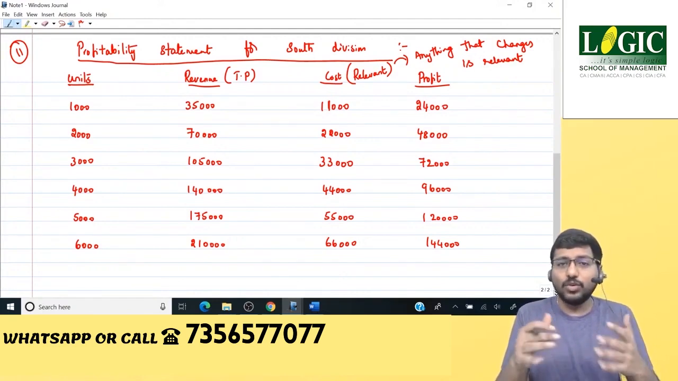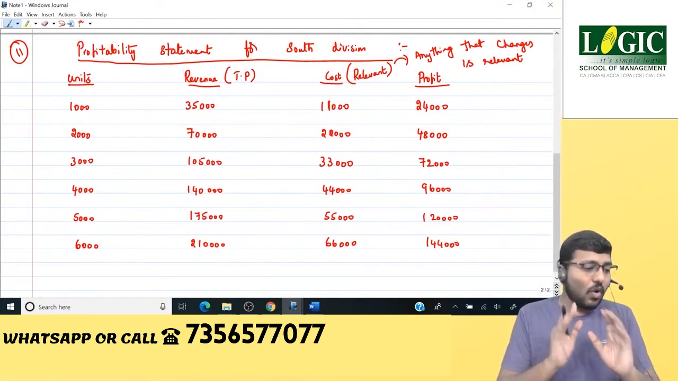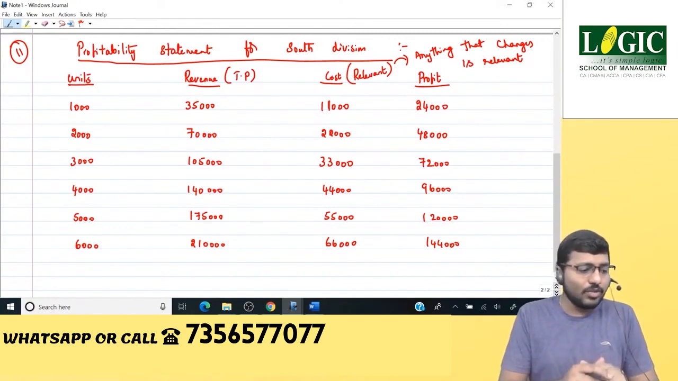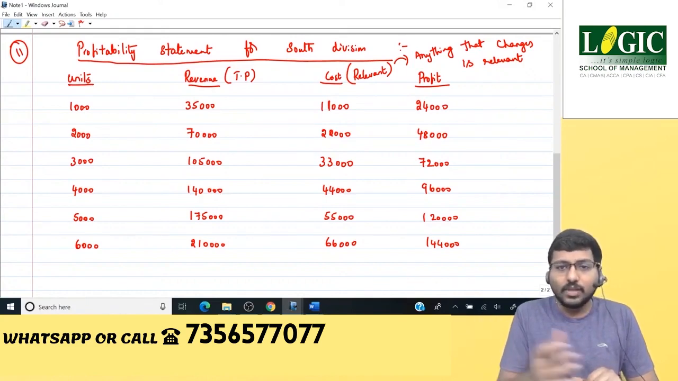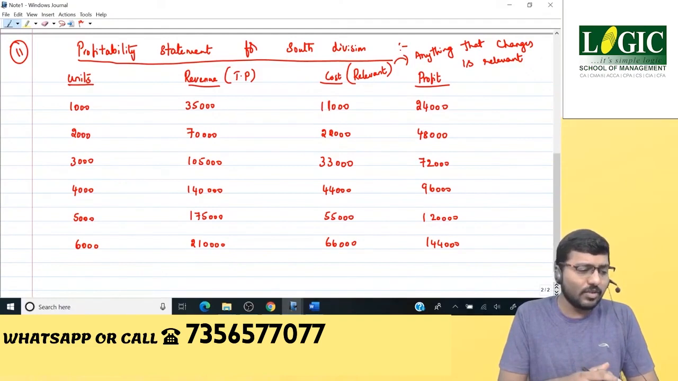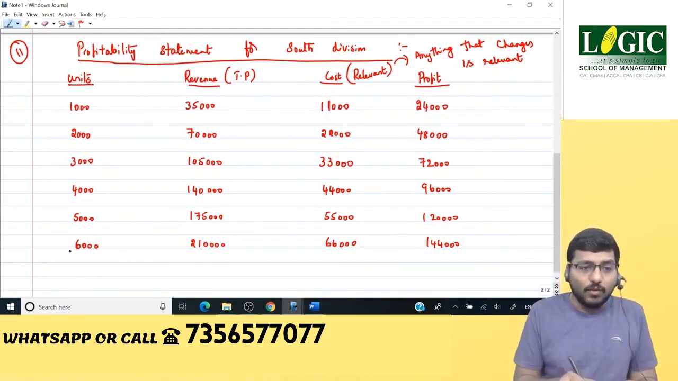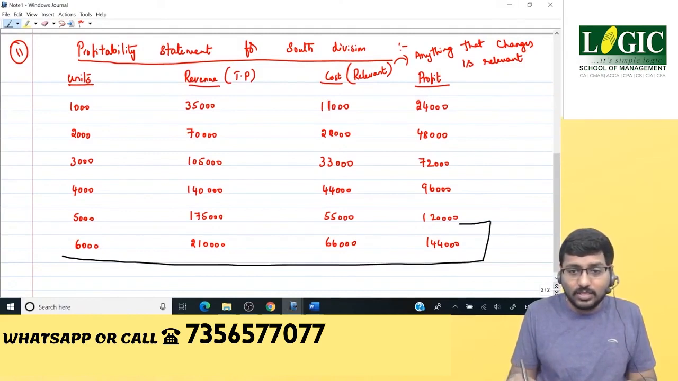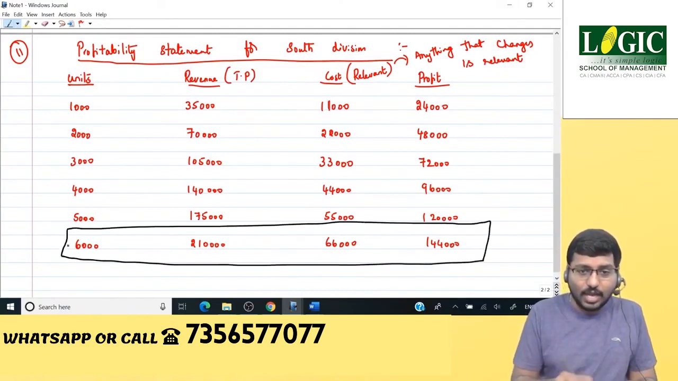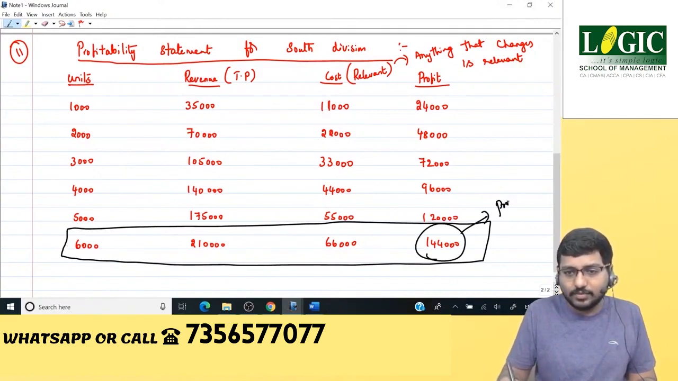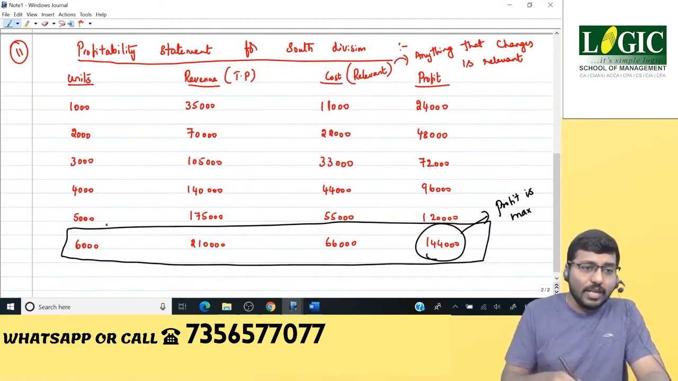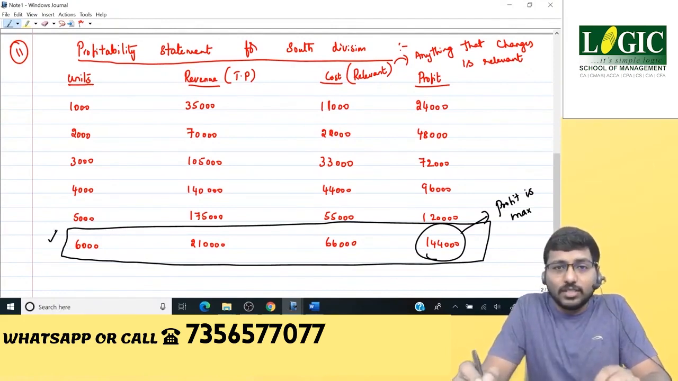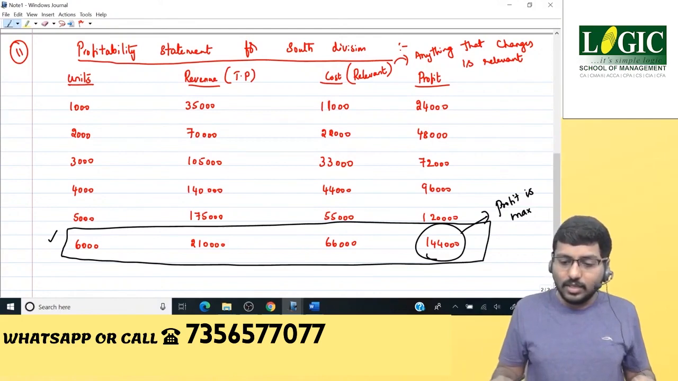Those who are watching it through either Google Drive or pen drive or right now live, I want all of you guys to tell me the answer. How many units would you like to manufacture? I got the answer from Mahesh, 6,000 units. Anybody else? Yes, 6,000. Why? Because 6,000 is the output level at which my profit is maximum. It's common sense, right? I would like to manufacture that many units where my profit is maximum. So if I am South Division Manager, definitely I would like to manufacture 6,000 units.